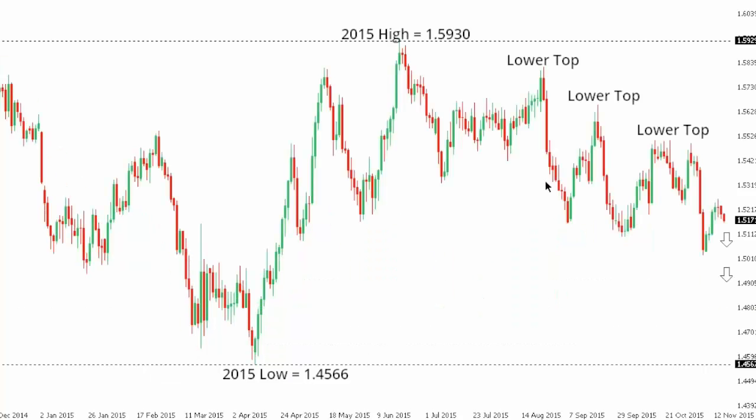Sterling dollar. So cable continues to put in a series of lower tops off that 2015 high, with the market now looking for that next lower top in the 152.65 area ahead of fresh downside below recent lows that we saw down around 150.27 and eventually back towards that 2015 base at 145.66. At this point, only back above the 155.10 area would compromise the immediate bearish outlook for sterling dollar.